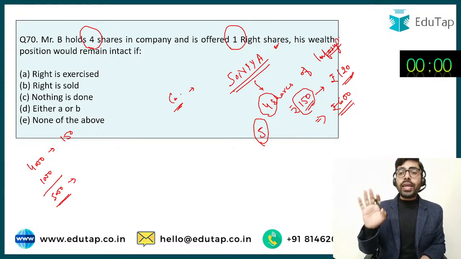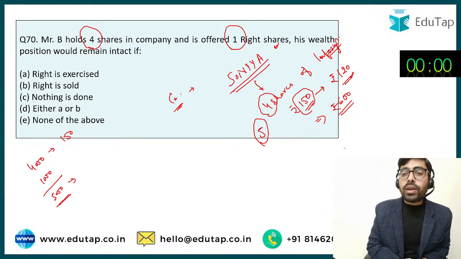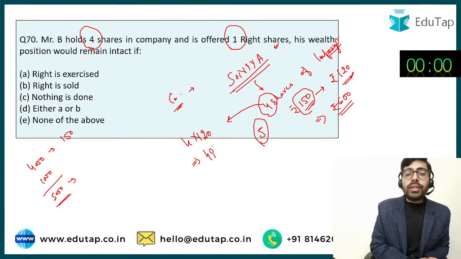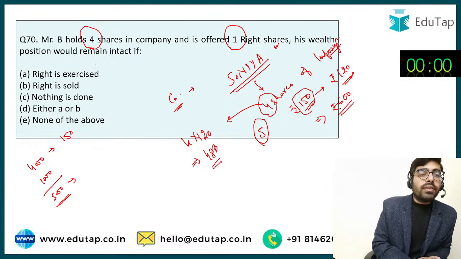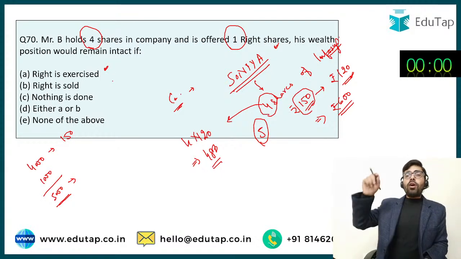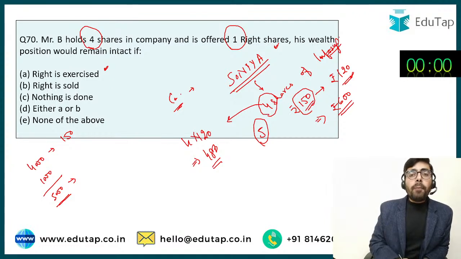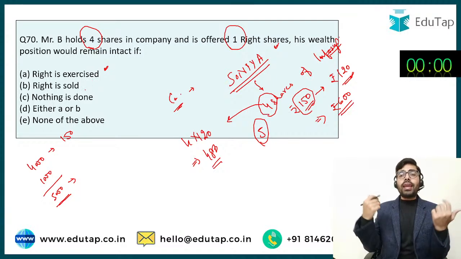If she does not exercise this right, अगर वो right को exercise नहीं करती, अगर उनके पास 4 shares ही हैं, तो 4 into 120 उनकी wealth reduce हो गई. Her wealth is only going to be 480. Okay, so it's better she exercises this right. But if she does not want to exercise this right, there is also this option in the market that you can sell your right. आपको ये right मिला है, you have got this right from the company, you can also sell this right in the market.